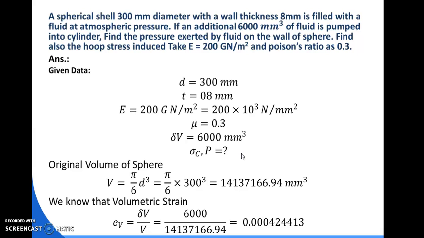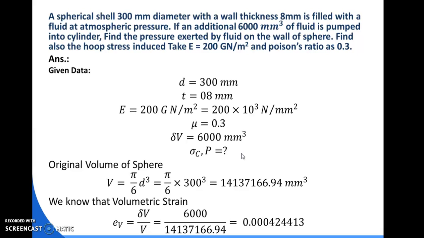For finding out the hoop stress and pressure, first of all we have to find out hoop stress, then from hoop stress we can find out the value of pressure. The hoop stress can be found out from the volumetric strain, and volumetric strain can be found out as change in volume by original volume.